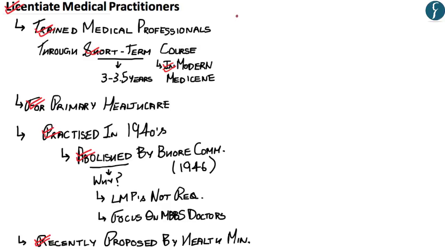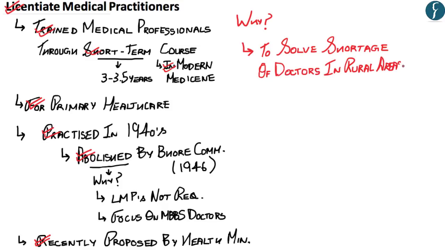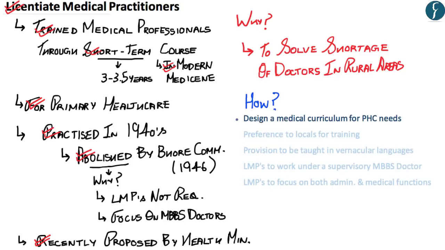Now the question is why is the author recommending for India to have licentiate medical practitioners. According to the author, it will solve the shortage of doctors in rural areas. The last question is how this scheme would be implemented. The author has given 5 points. The first point given by the author is to design a medical curriculum for primary healthcare needs.